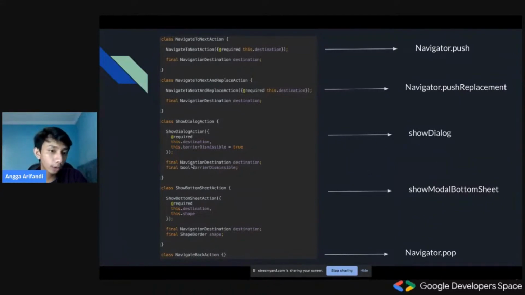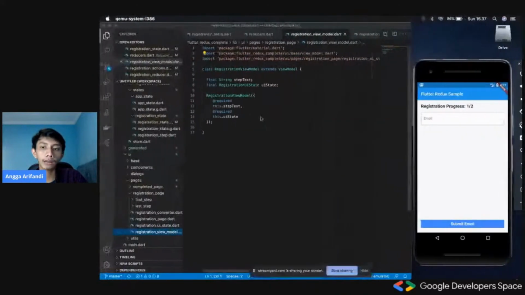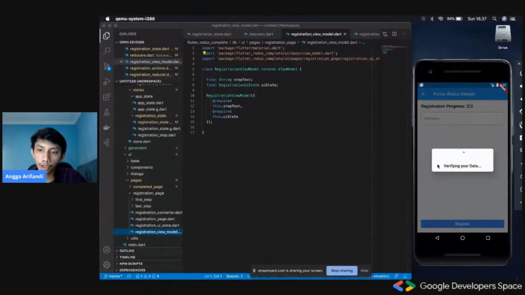But if we see it right here, we have this class, navigation destination. So what is it basically? Okay, so navigation destination is just an abstraction layer that I created for this Redux theme. Basically, it would have one function called build widget. So we will need to define the destination of each and every page. For example, when we click register, it would show the loading dialog.